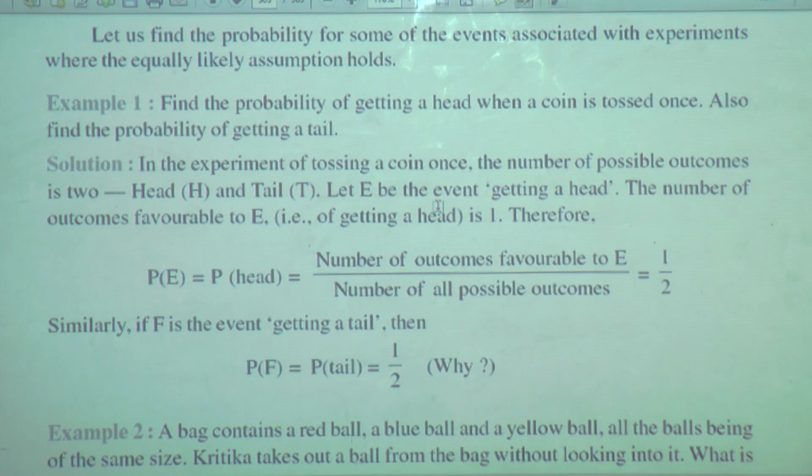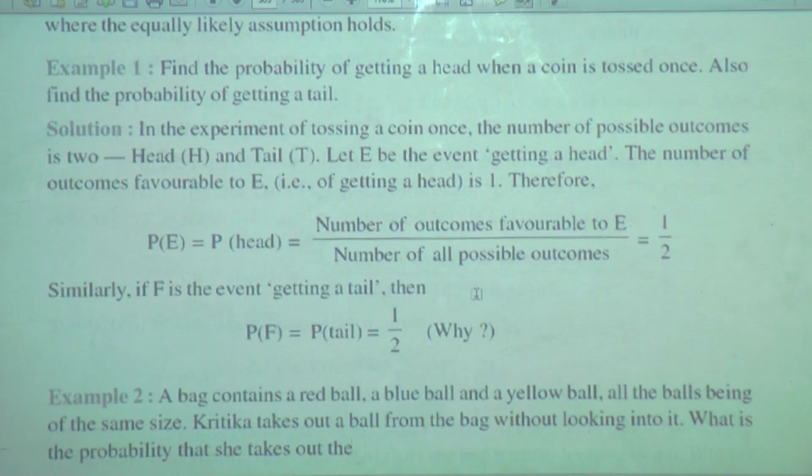Similarly, if F is the event of getting a tail, then P(F) is equal to P(tail) is equal to 1 upon 2. Why? Because head and tail are equally likely outcomes. So as we have thought for head, similarly we are thinking for tail. I hope you are understanding this example.